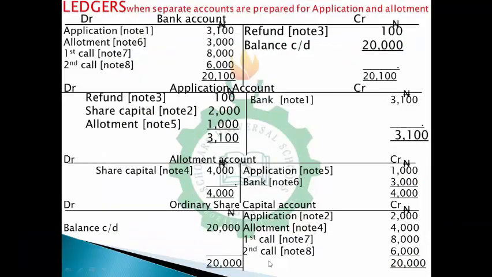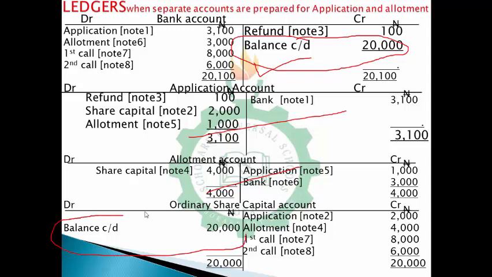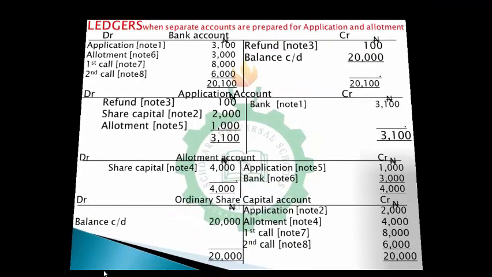If you check all of these accounts, you see that the two accounts we have left are the bank account, with a balance carried down on this part, which is a debit balance, and the ordinary share capital account. These are the two accounts. So this is an asset and this is a liability. Those are the two accounts that we have.